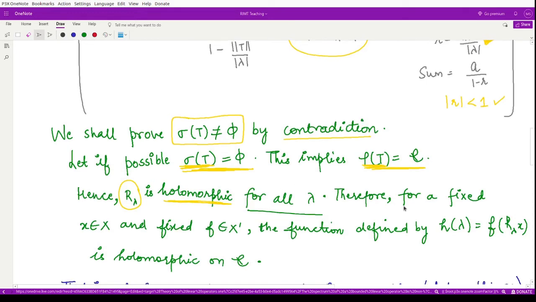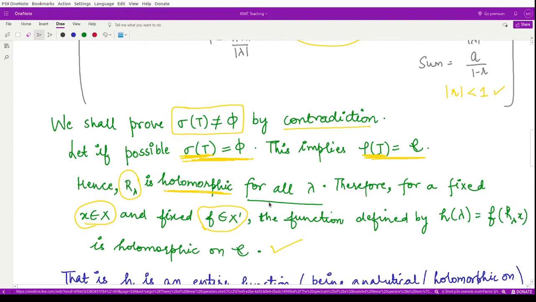So therefore we say, for a fixed x belonging to the given space and f belonging to the dual of that space, the function h of lambda, which is f of R lambda x, is holomorphic on C. This is according to the definition of a holomorphic function, right?